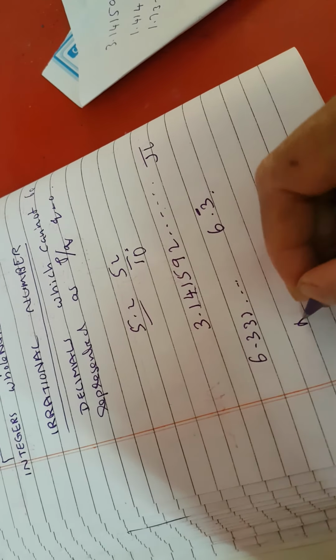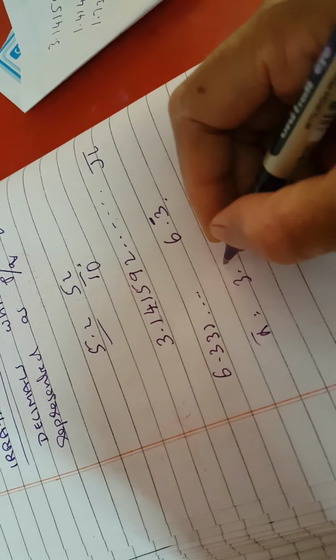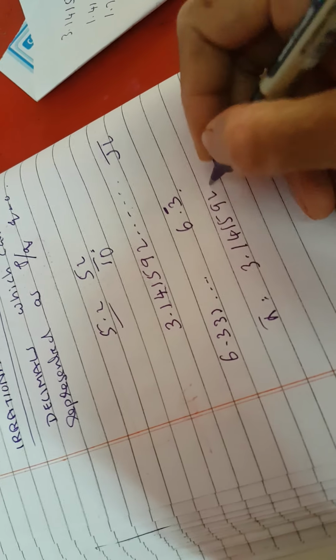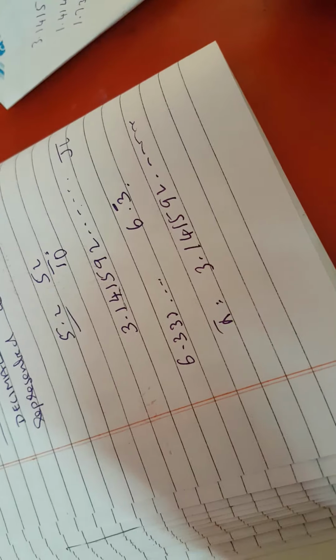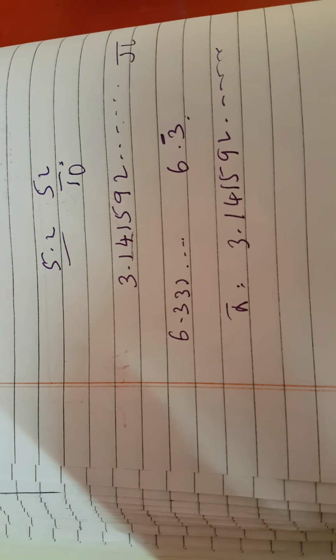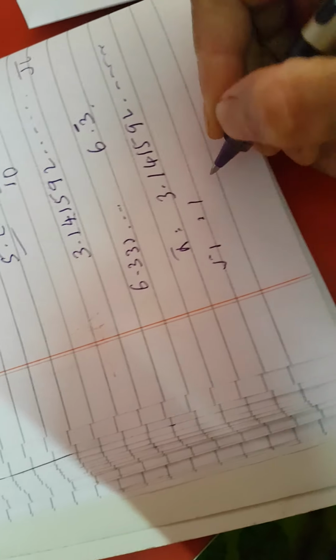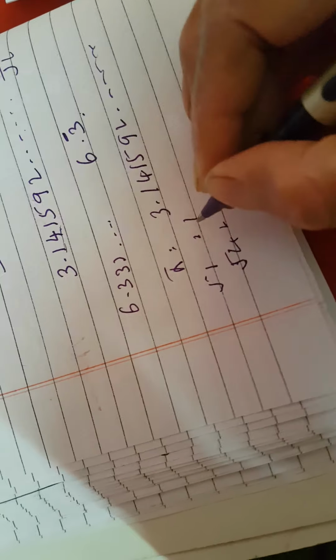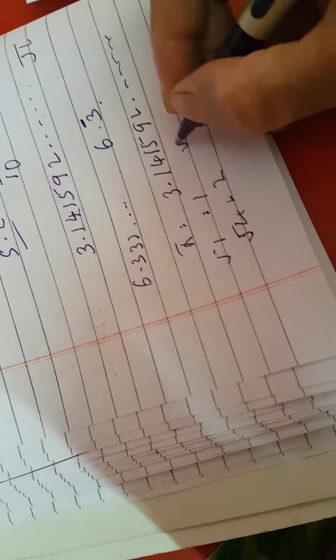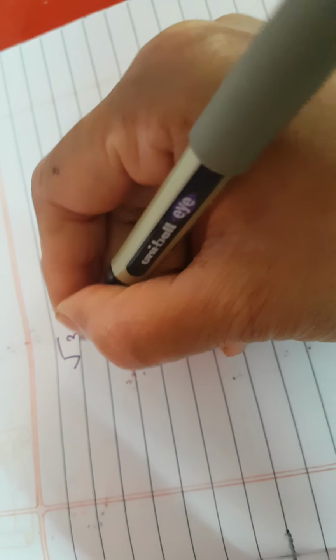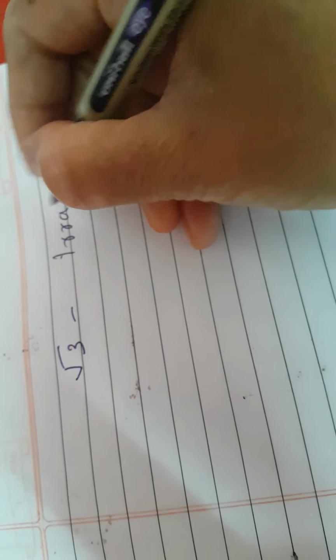So pi is an irrational number, 3.141592. And what will come in our day-to-day life as irrational numbers? What is the square root of 1? We know it is 1 itself. The square root of 4, we can easily say 2. The square root of 3, we cannot easily say, because the square root of 3 is irrational.